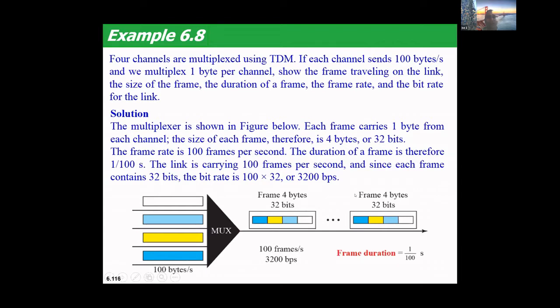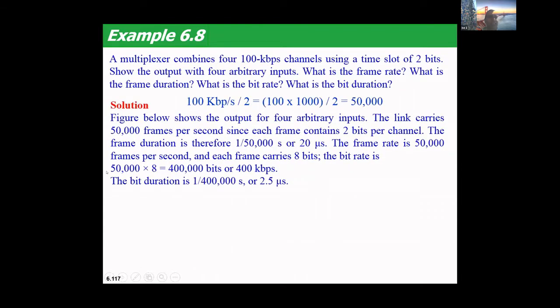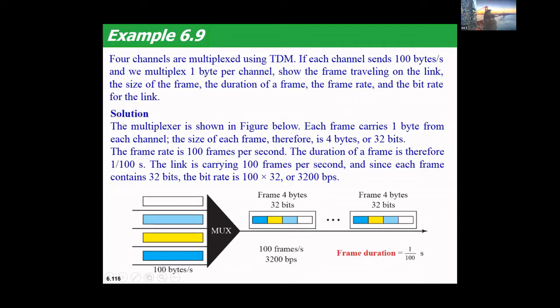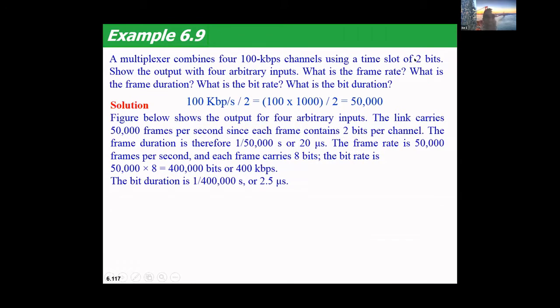Now this is another example. A multiplexer combines 4 channels. So how many channels are there? 4 channels are there, and each channel is sending how much data? 100 kbps, using a time slot of 2 bits. In the earlier example each source was sending 1 byte per channel. Instead of 1 byte per channel, here each source is sending 2 bits.